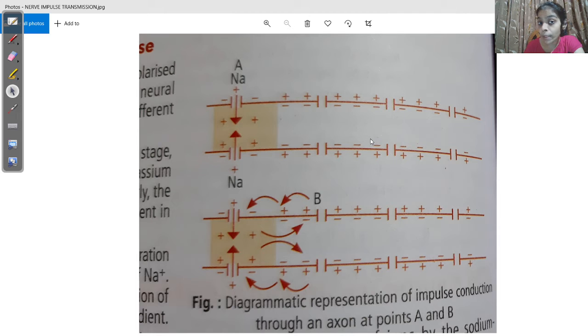Now, this thing is happening against the concentration gradient, and that is why it requires a pump. I should inform you that the extracellular fluid has 10 times more sodium ions than inside the membrane. And inside the axon, more potassium ions are present than outside.